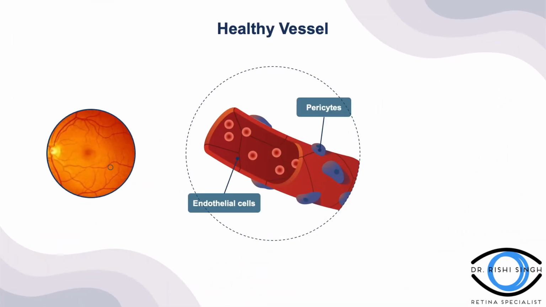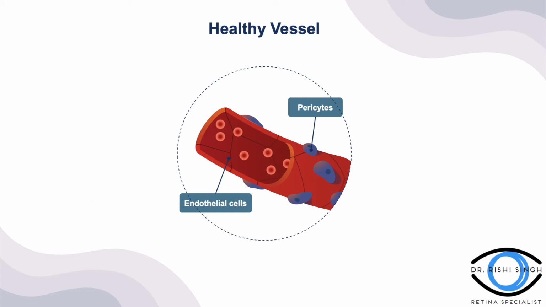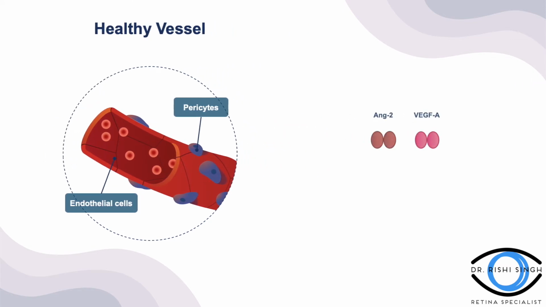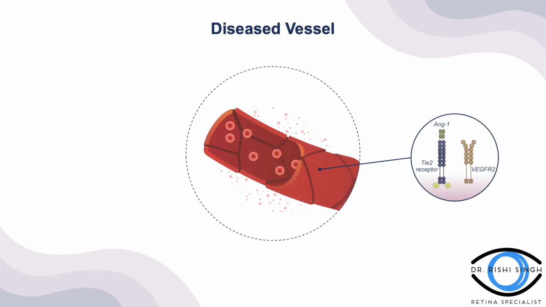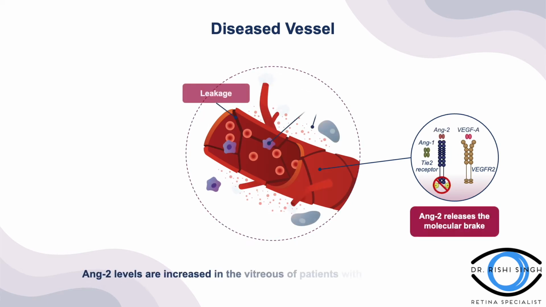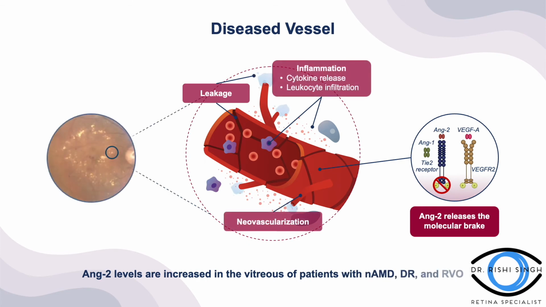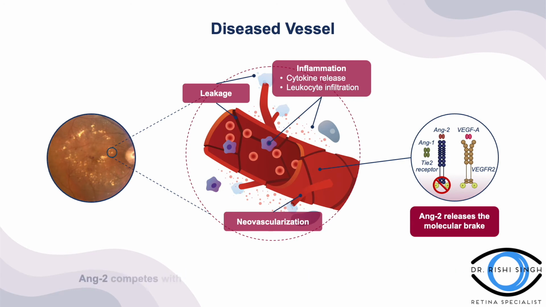Under pathological conditions like neovascular AMD and diabetic macular edema, Ang2 and VEGF-A are upregulated and a so-called angiogenic switch occurs. Ang2 competitively binds to the Tie2 receptor and induces further overexpression of vascular endothelial growth factors and Ang2, releasing the molecular brake. This results in vascular destabilization through pericyte loss, increases in pro-angiogenic and inflammatory cytokines, cytokine-induced leukocytic infiltration, and weakening of endothelial cell junctions.